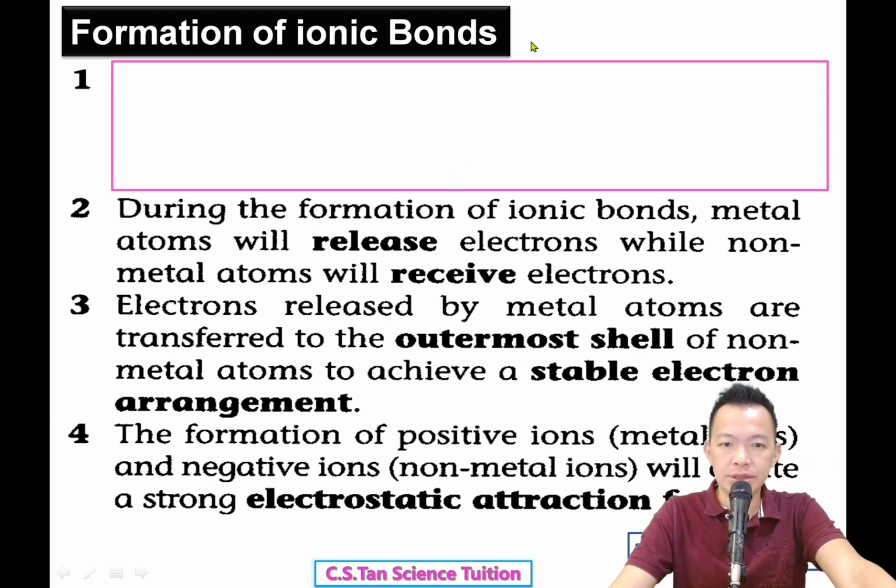Formation of ionic bonds. Okay, ionic bond. Where does the ionic bond come from? 离子的 bond 从哪里来？ Positive ion, negative ion attract together. They become ionic bond. 这种 bond 就叫离子的 bond.